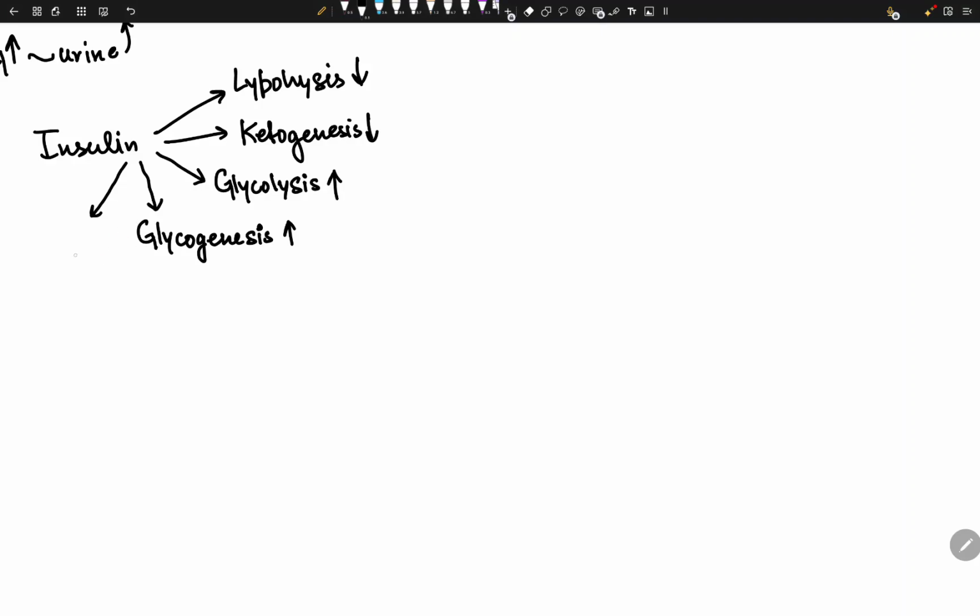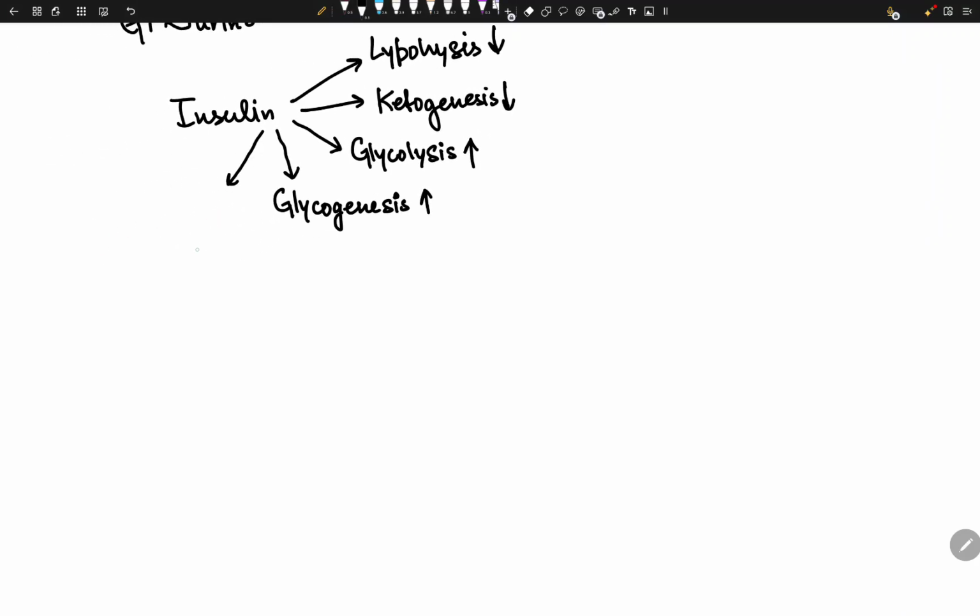Building new glucose from a non-carb source. That is gluconeogenesis. What happens here? It's gonna go down, right? Because this happens when you're starving, right?